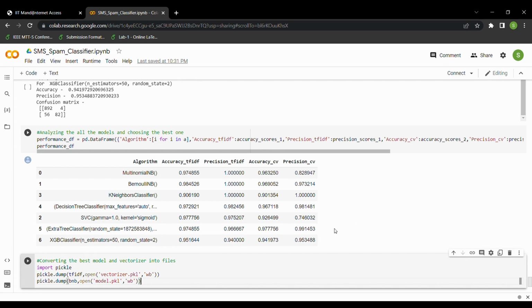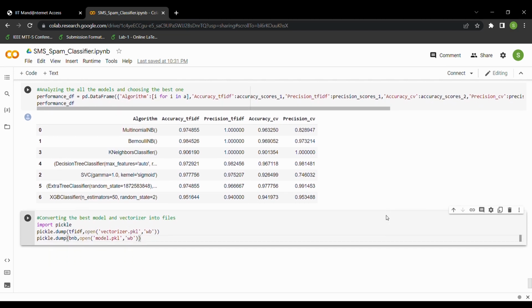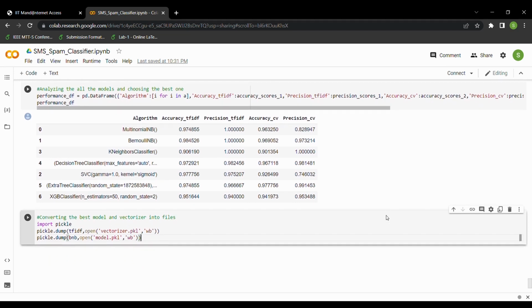As we can see, binomial naive Bayes has the highest accuracy and precision in the TF-IDF format. So we'll use this, and we'll predict whether the SMS message is spam or ham using the Bernoulli model. Now we have made two files using pickle for the website, which will help us in using the website. In this we have used TF-IDF, and we have made a file of the vectorizer and another file of the model. The model is Bernoulli and the vectorizer is TF-IDF.